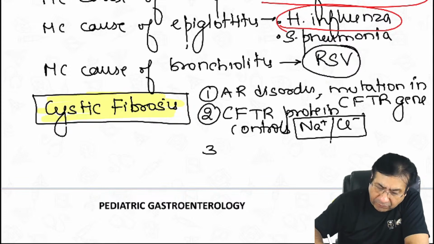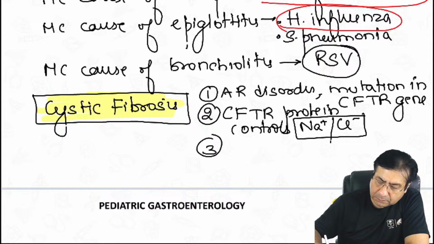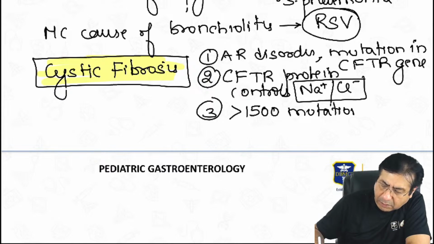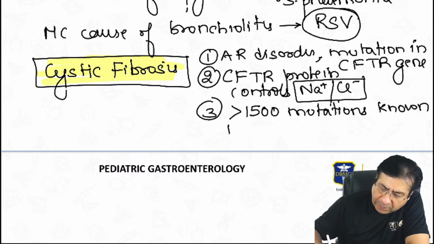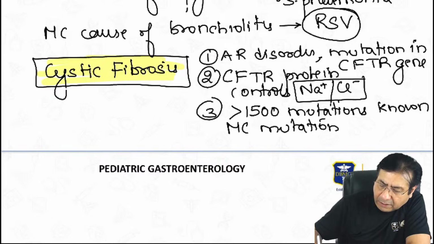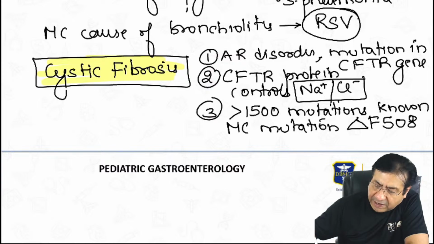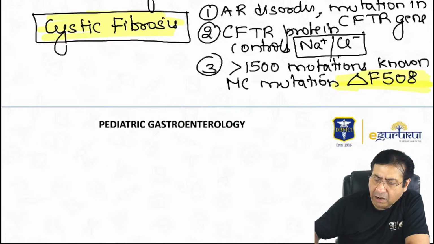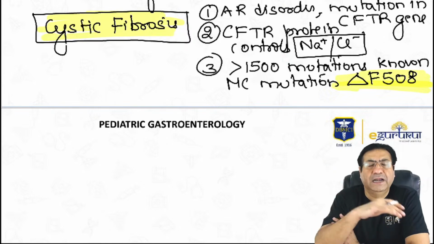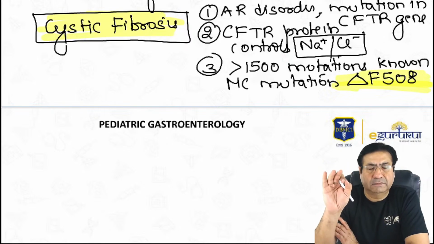More than 1,500 mutations are known to occur, and the most common mutation is delta F508 mutation. If someone asks you which is the most common mutation of cystic fibrosis, it is delta F508. Delta means deletion.